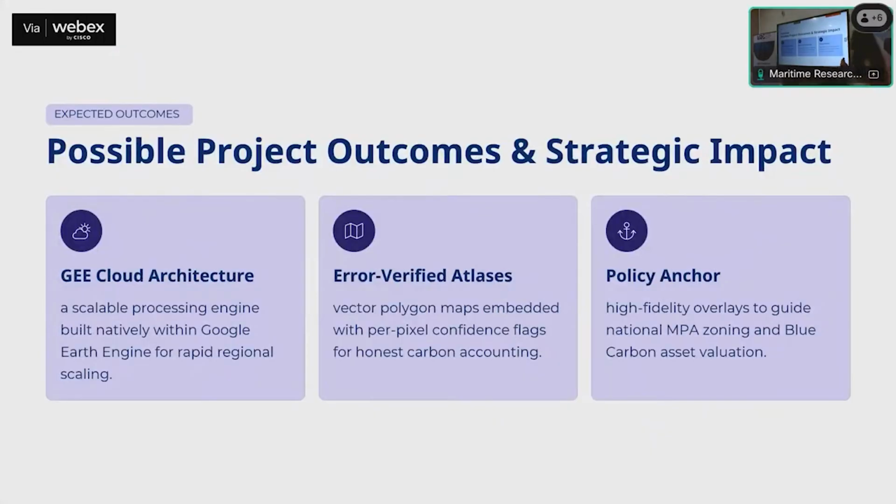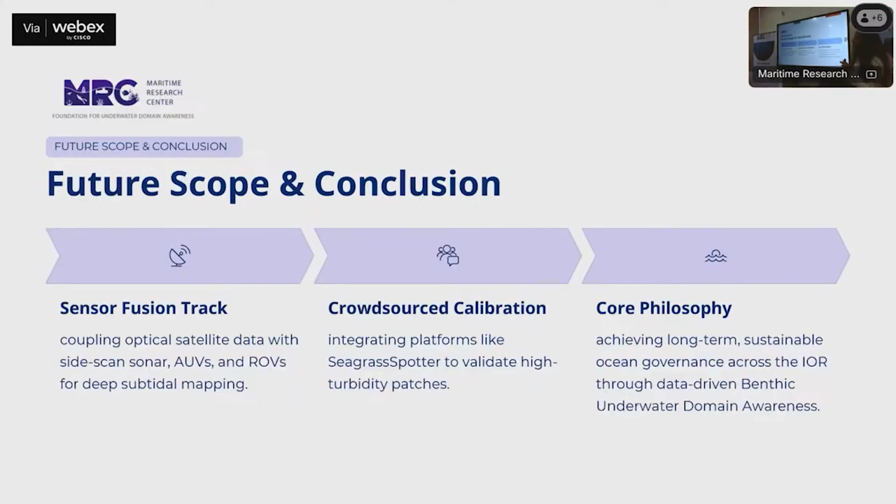A few deliverables could be the Google Earth Engine architecture, which I have. Error-verified atlases as well. I do have per-pixel confidence flags, so that we get an honest carbon accounting, not just guessing it. And third is high-fidelity spatial overlays. There's a lot of future scope in this as well for policymakers and people in marine developmental projects.